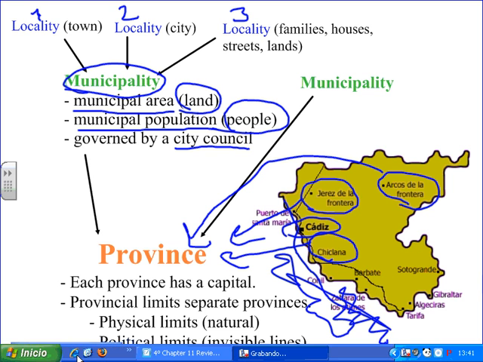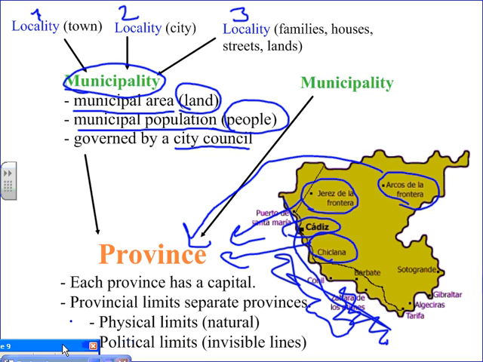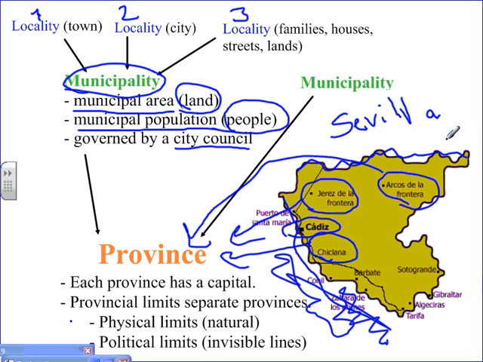There are also political limits, and this means that they are invisible lines. So for example, the province of Sevilla is up here. And this line is a made-up line. Someone drew it on a map and said, this will be Cádiz, and this will be Sevilla. So they're made up invisible lines that separate one province from another.